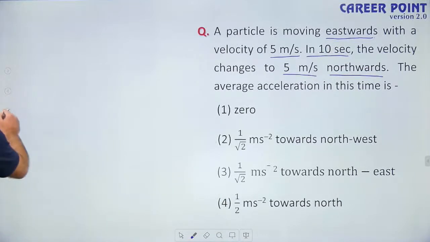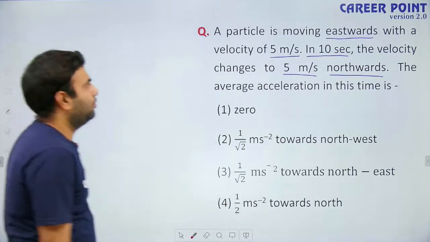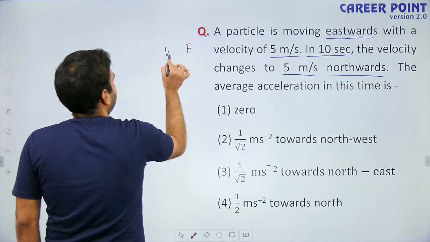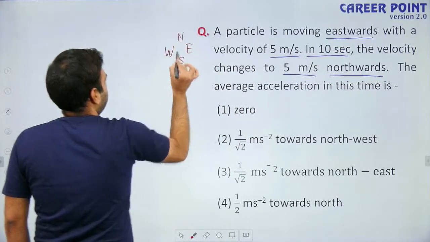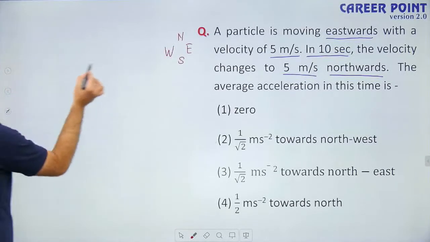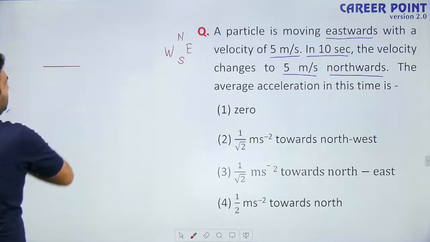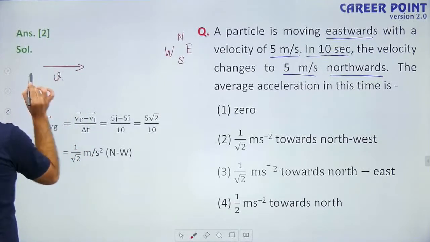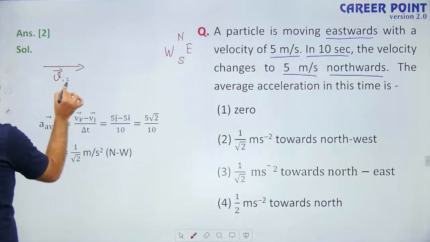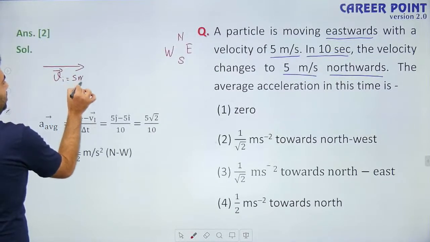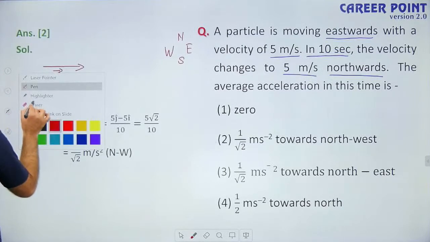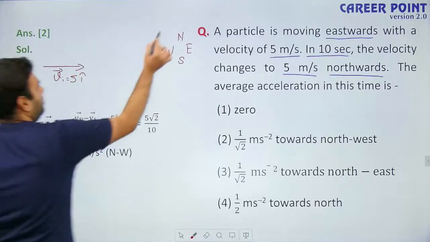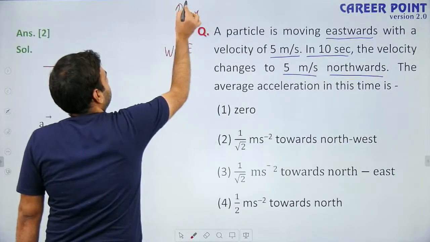Let us assume that this is east, this is west, this is north, this is south. The particle is moving in eastward direction, so this is the initial velocity, 5 meters per second, or in vector form 5 i cap, if I am taking these as axes.